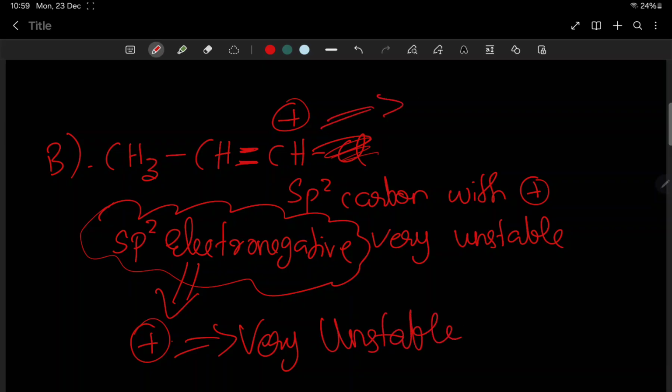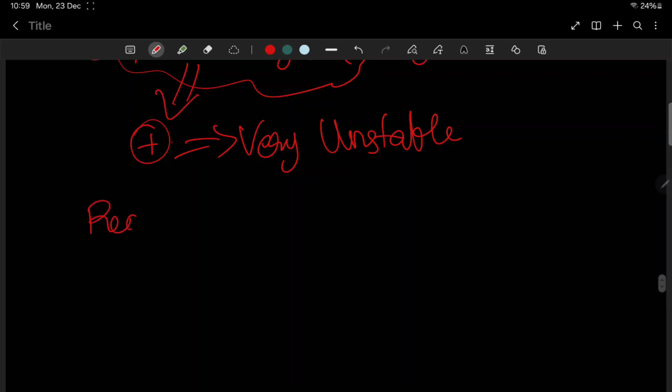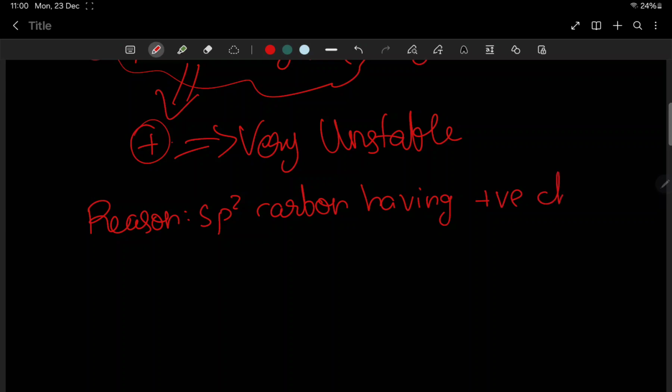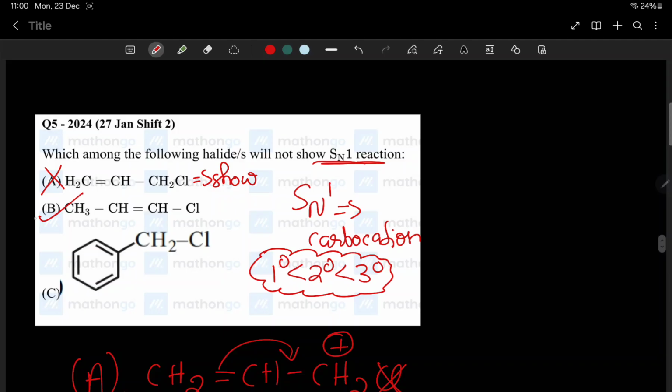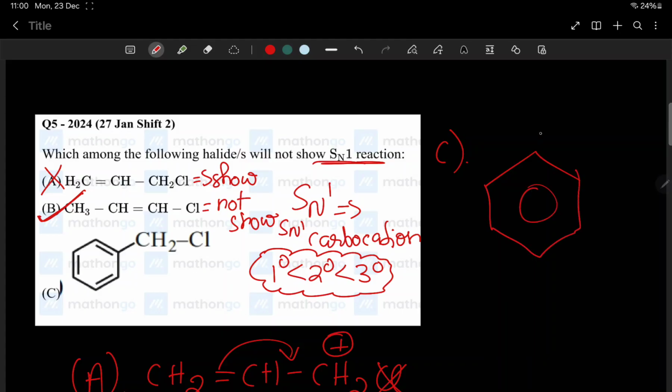So this is very unstable. The reason is positive charge on sp2 carbon. Hence this is the answer for the question. Here it will not show SN1. Now for option C, we also look at why it is stable. One second. We have benzene, it's benzylic.